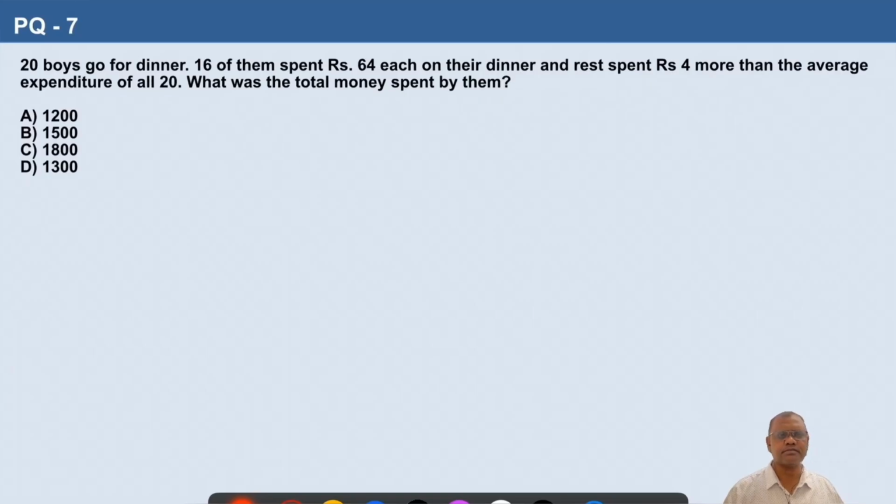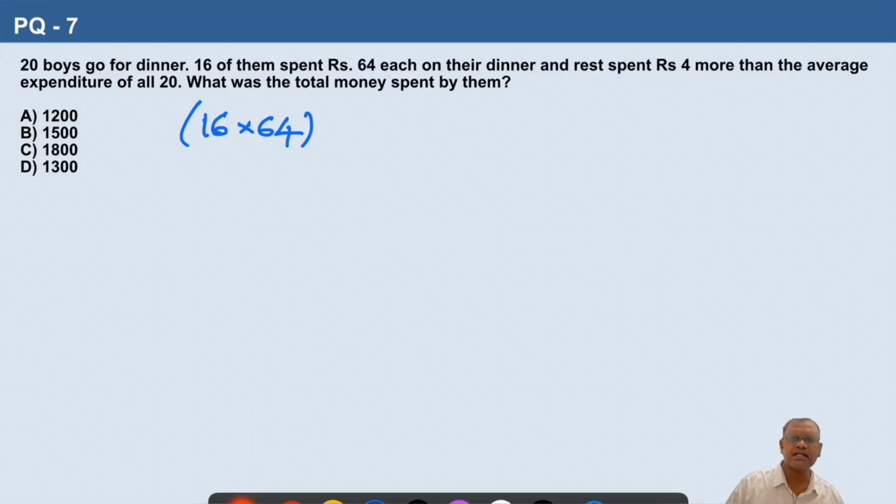Question number 7. 20 boys go for dinner. 16 of them spent 64 rupees each on their dinner, and the rest spent 4 rupees more than the average expenditure of all the 20. What was the total money spent by them? So there are 20 boys. 16 of them spent 64 rupees each. So the total money spent by 16 boys is 16 multiplied by 64.